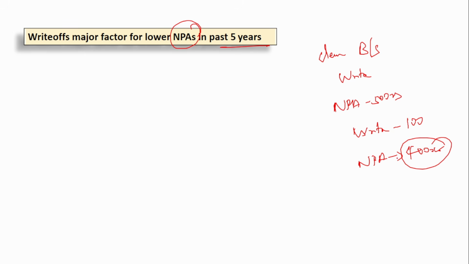So the NPA looks lower, right? But actually 500 crores is the NPA. Since 100 crores has been written off, now the NPA looks lesser. So that is why, to clean the balance sheet, they do this. So by writing off, what happens? The NPA is lowered. That is why they have mentioned here that write-off is the major factor for the lower NPA in the past 5 years. So many loans have been written off.